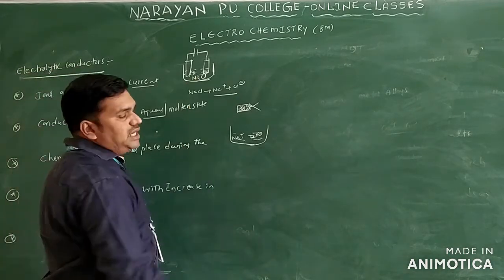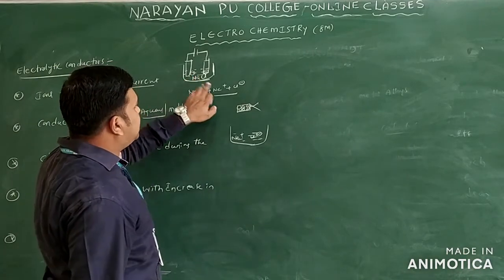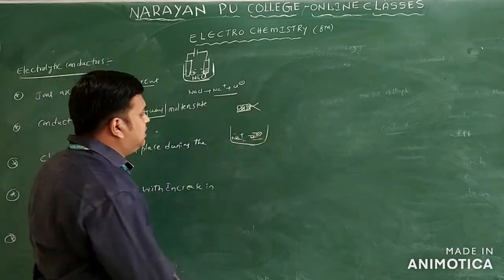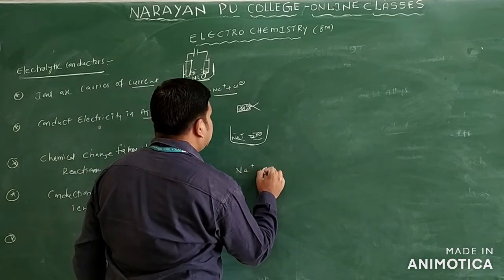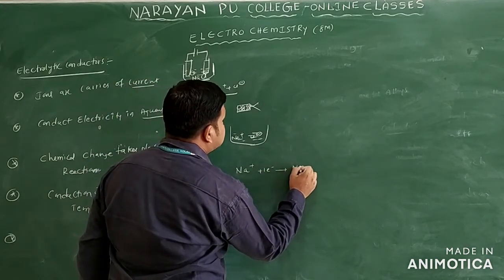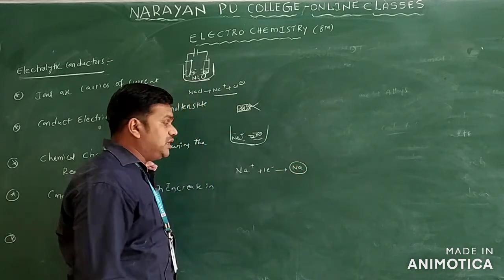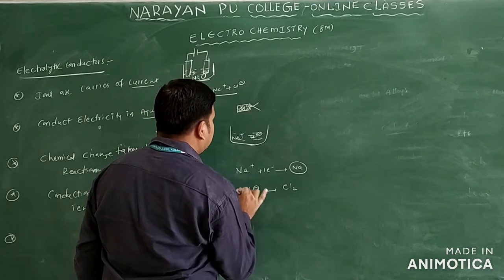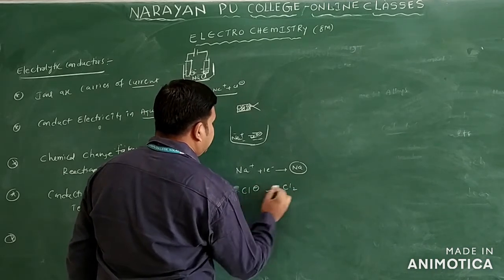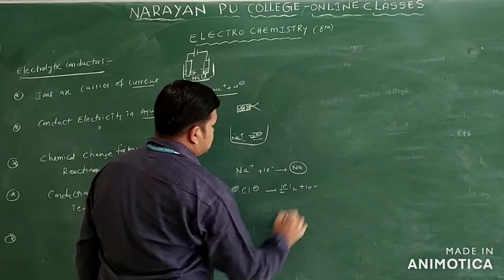If you want to carry out this reaction, NaCl dissociates into Na+ and Cl- ions only. I will write here Na+ gains one electron. What metal is deposited here? Sodium metal is deposited here. So Cl- is converted into Cl2, or you can write half Cl2, by loss of one electron.